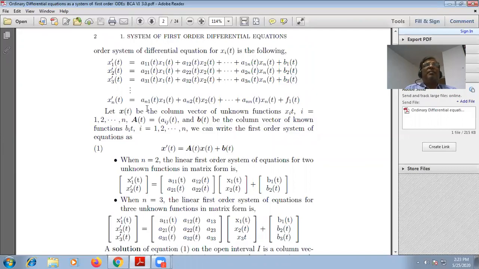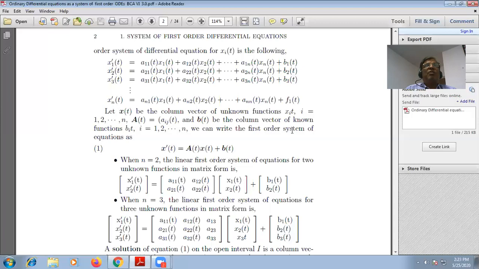Now, let x(t) be the column vector of unknown functions x_i(t), where i varies from 1 to n, and A(t) equal to a_ij(t), and b(t) be the column vector of known functions b_i(t), where i varies from 1 to n.